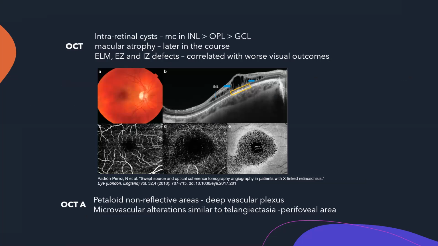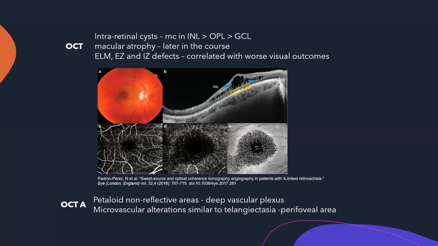OCT, again, as we know, is a very important tool. Intraretinal cyst, as Meghna was talking about, is seen most commonly in the INL. We've traditionally been taught, and from the exam point of view we are going to say, that the NFL is the layer that is involved in XLRS. But when we see on OCT, because these are more diagnostic, we have come to know that the INL is the most common layer involved, after which it is the OPL and then the GCL.